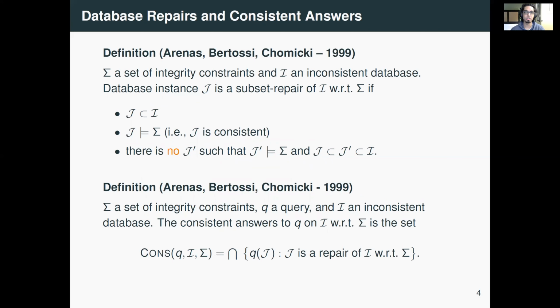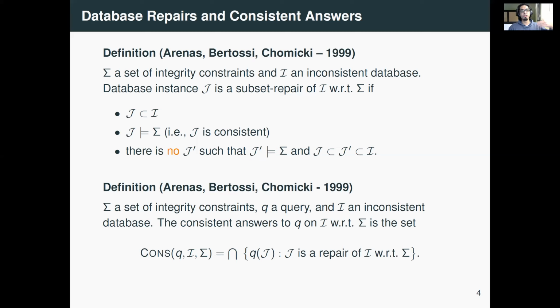This is the notion introduced by Arenas, Bertossi, and Chomicki in 1999, and it states the following. Let's say you have an inconsistent database instance I, and it has a set sigma of integrity constraints on it. Now you say that a database instance J is a repair of I if the following three conditions hold. The first one is J should be a subset of I.